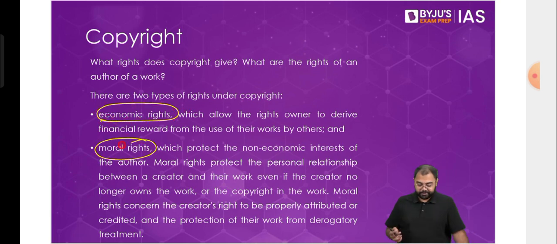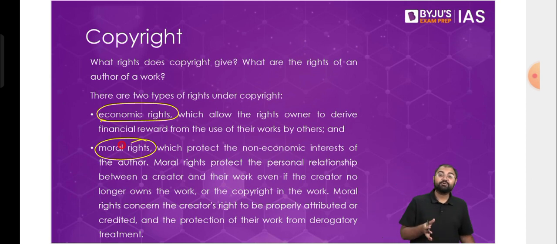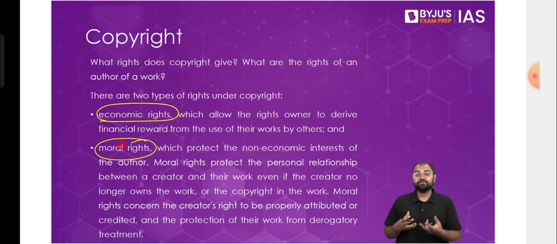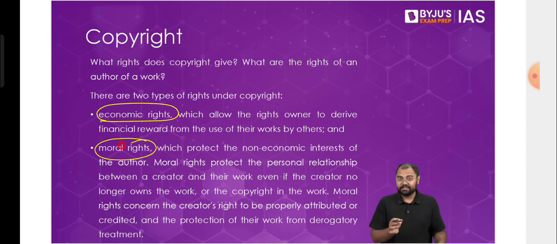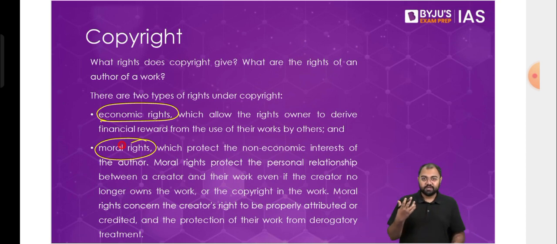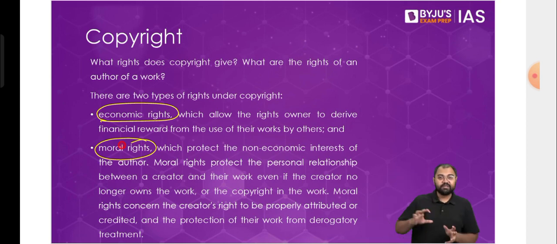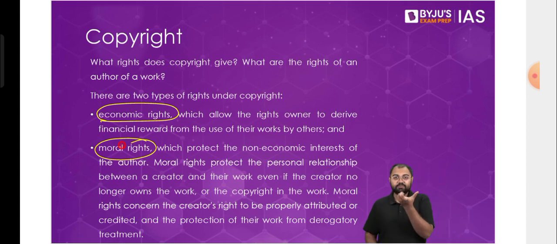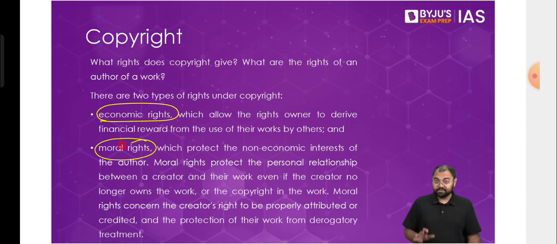Economic rights are basically anything in terms of any financial reward or financial benefit that I get out of these copyrights. And moral rights are more about the acknowledgement of the work. Even if, let's say, I'm not getting money out of it, I'm not being paid for it, yet the acknowledgement of the work lies with me. That acknowledgement is a very, very important thing, especially for authors. Even after they don't have any financial benefit out of it, even after it has been a long time since they wrote the book, the acknowledgement of the work is still with the author, and that's why that also becomes a crucial part of copyrights.